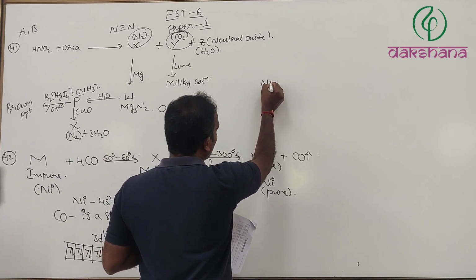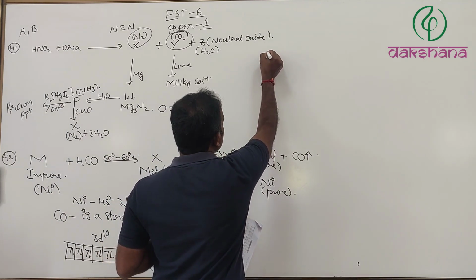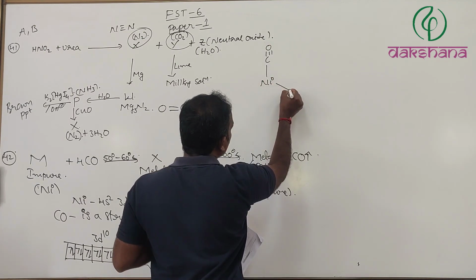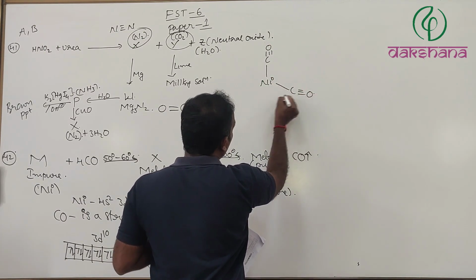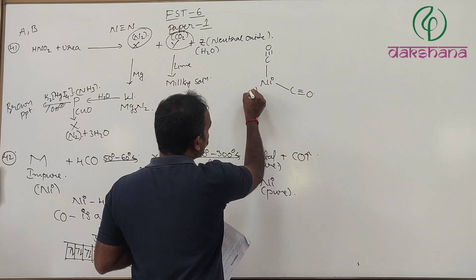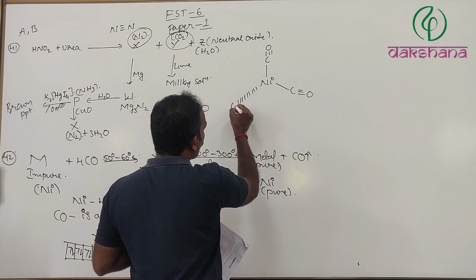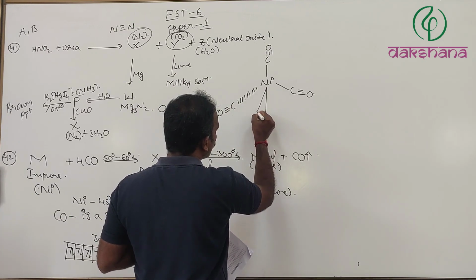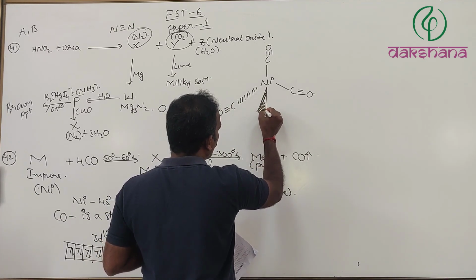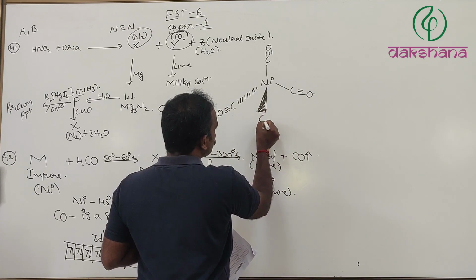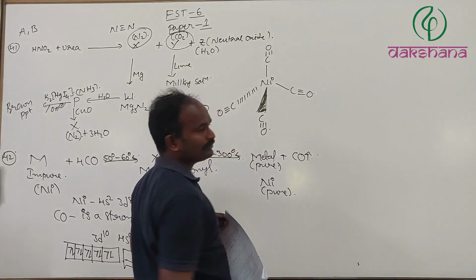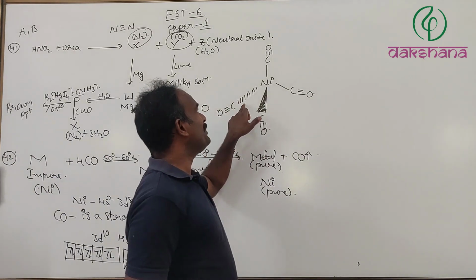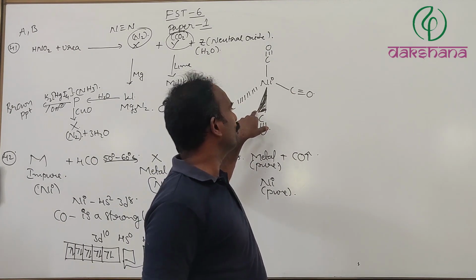In that, Ni, C triple bond O, C triple bond O. Now this one will be below the plane and this one above the plane.